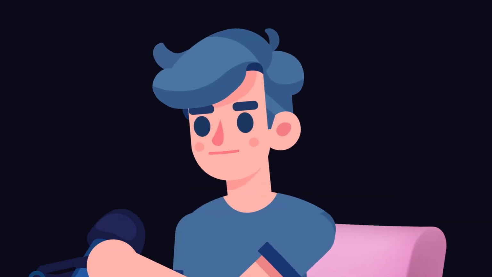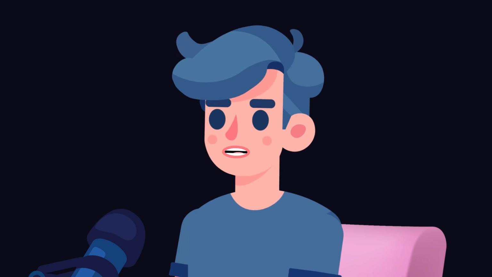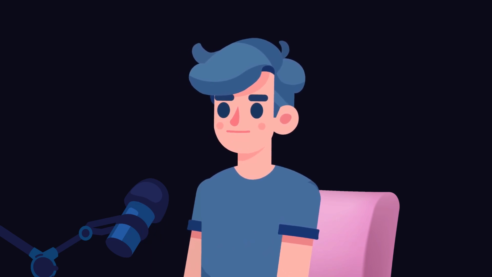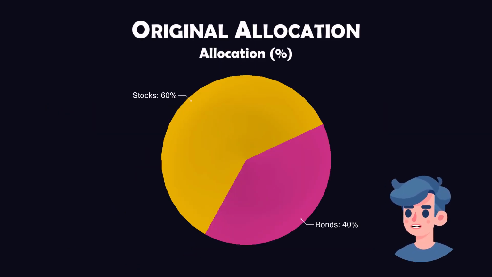Let's look at how rebalancing works. Suppose initially, you allocated 60% to stocks and 40% to bonds. After a year, stocks appreciate and now comprise 70% of your portfolio. Rebalancing brings these back to the initial 60 to 40 ratio. To get a clear understanding, let's visualize the process of rebalancing.